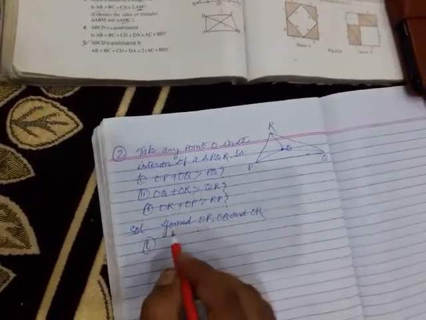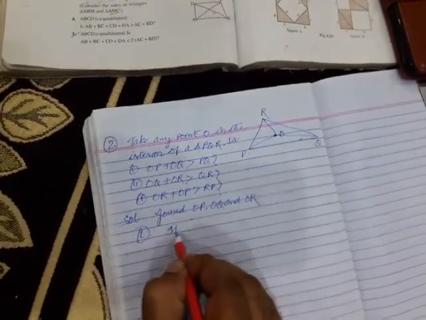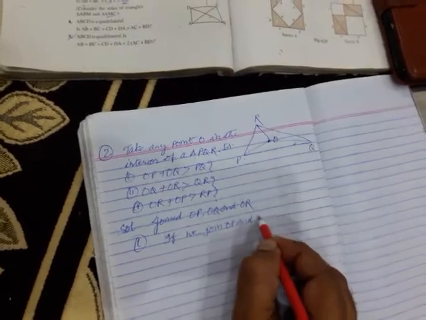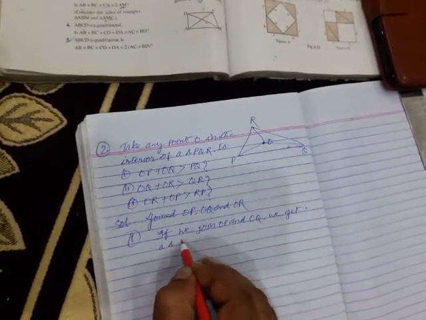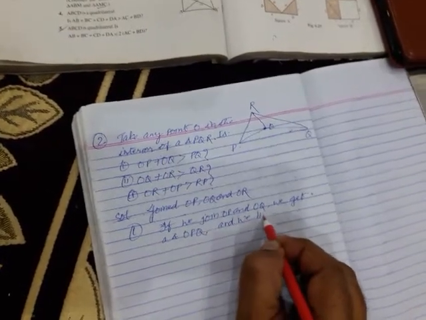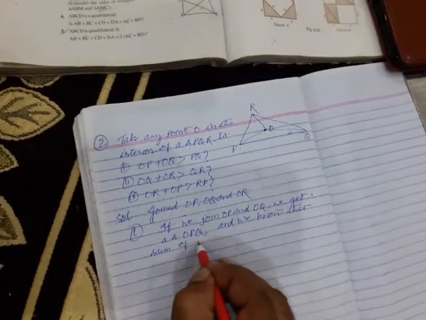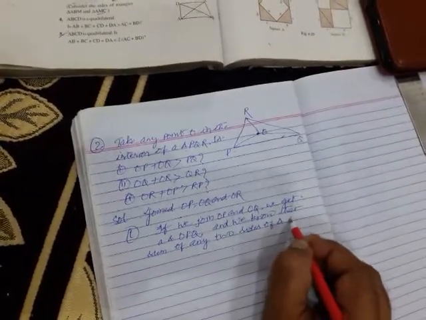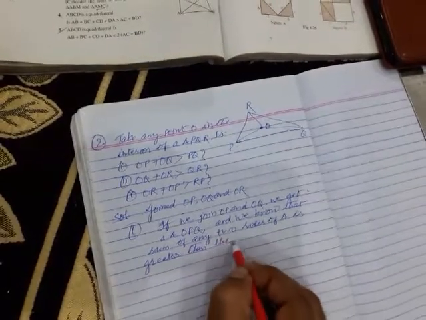Here, see children, after joining, if we join OP and OQ, we get a triangle OPQ, and we know that the sum of any two sides of a triangle is greater than the third side.